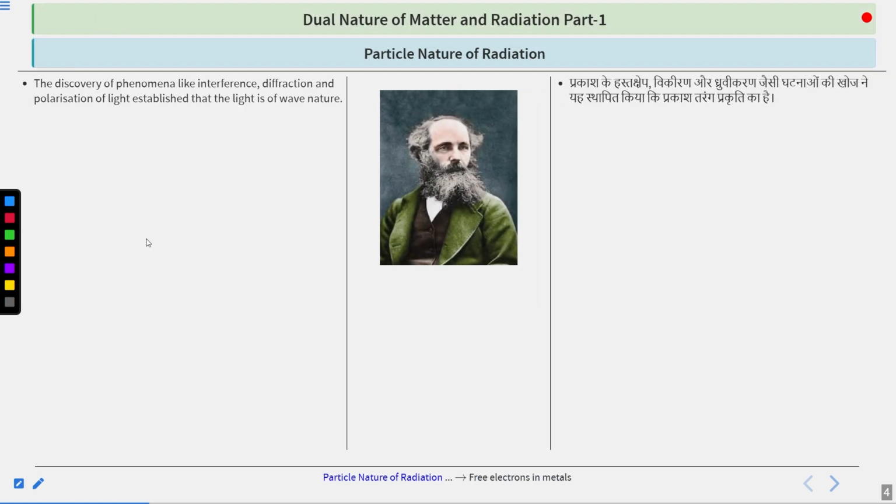Now, let's begin with the particle nature of radiation. The discovery of phenomena like interference, diffraction, and polarization of light established that light is of wave nature. Whenever we talk about light, in layman terms we generally connect it with the electricity that we are getting.